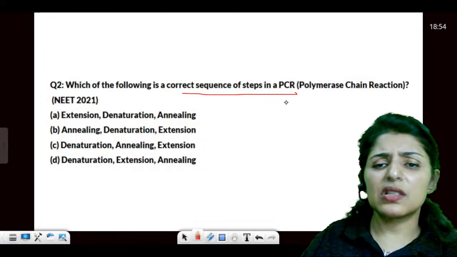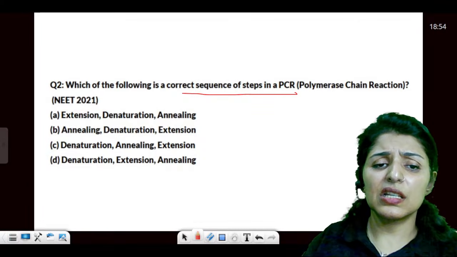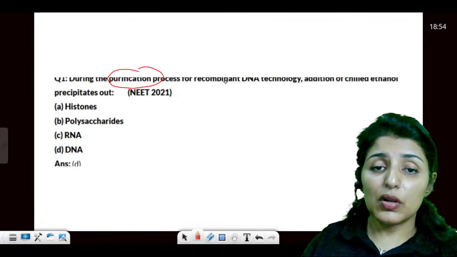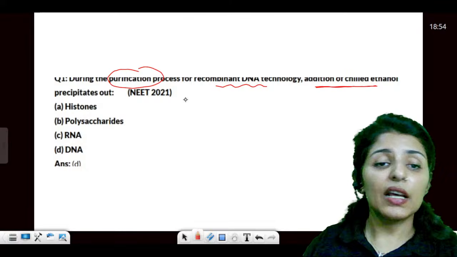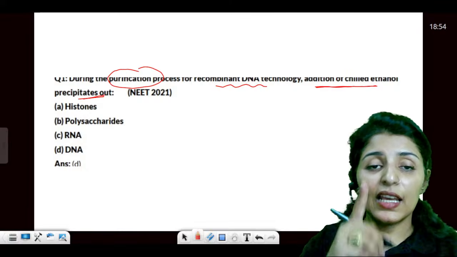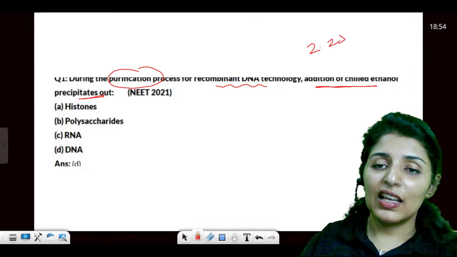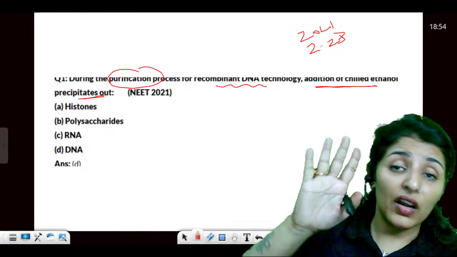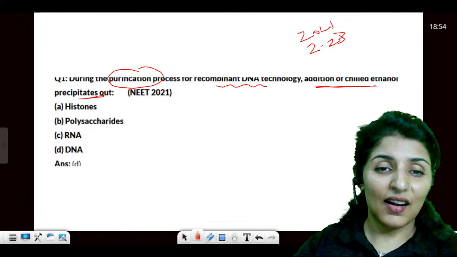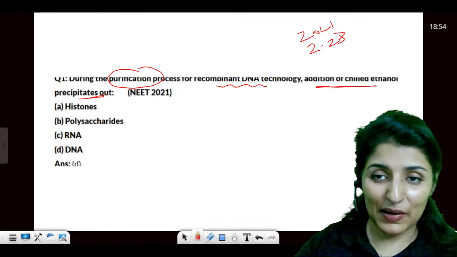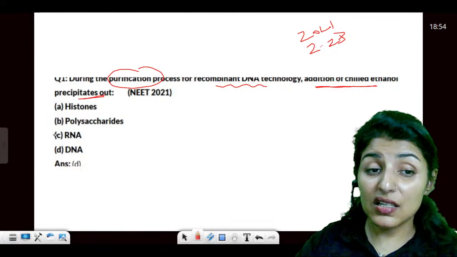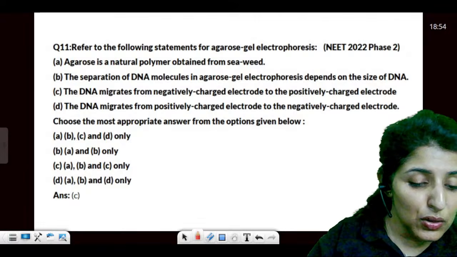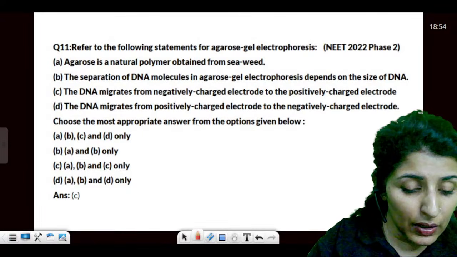Which is the correct sequence? Just discussed. The correct sequence would be first denaturation, then annealing, then extension. Answer is C. Then, during the purification process of rDNA technology, addition of chilled ethanol precipitates out DNA. NTA has asked this question in 2023, 2021, and has given the exact same question in its WhatsApp group for your so-called preparation or revision. So it has asked this question multiple times. It is DNA. Are we clear here? Are we sorted till now? Please let me know, guys.